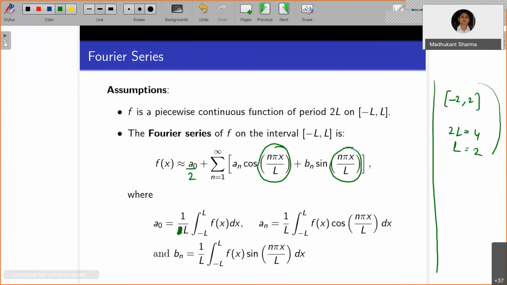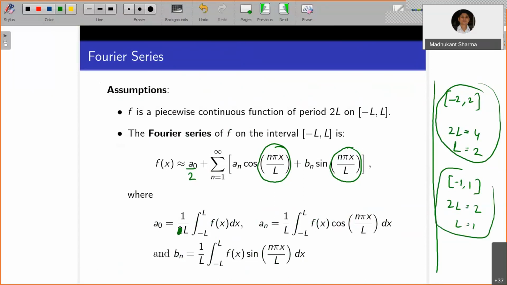Over this interval, the length of the interval. Similarly, if you have minus 1 to 1, then 2L equals 1 minus minus 1, that is 2. So this implies L equals 1 for this case. Now if you relate with minus pi to pi, what is minus pi to pi? In this case 2L equals 2 pi, so L equals pi.